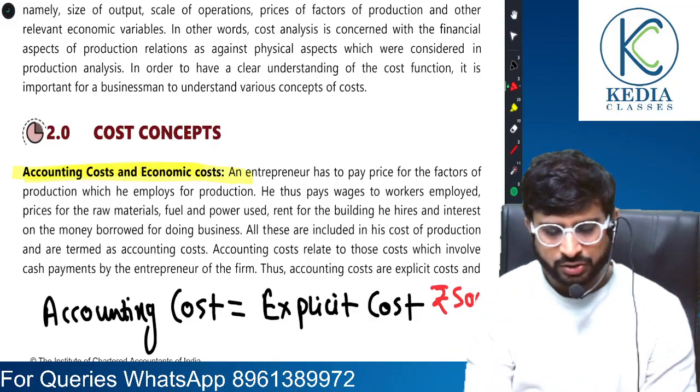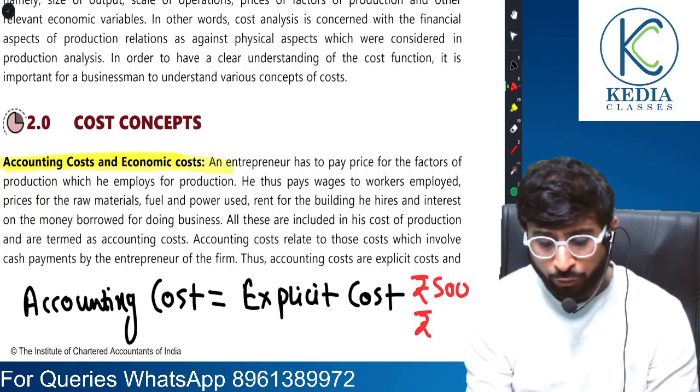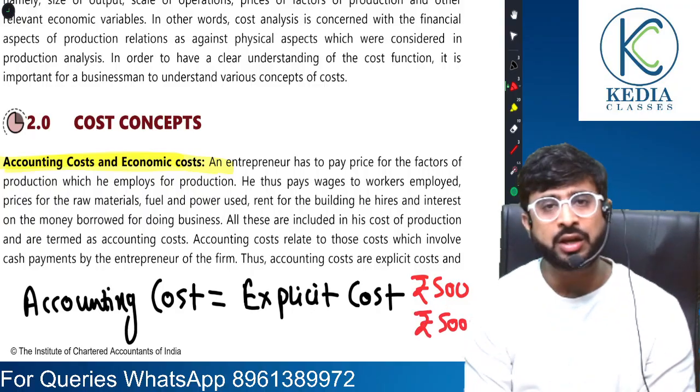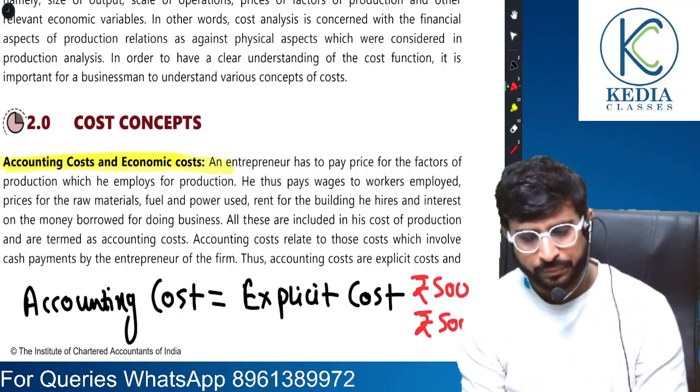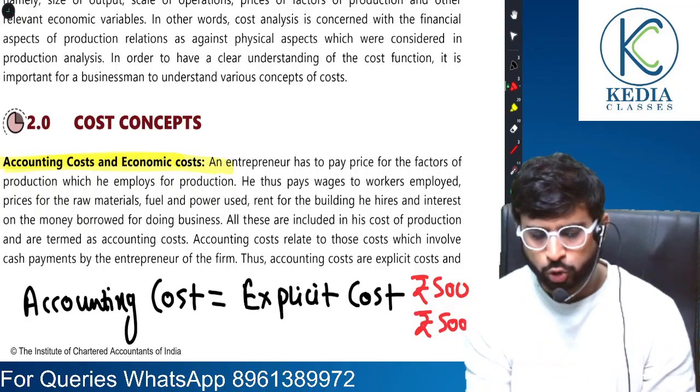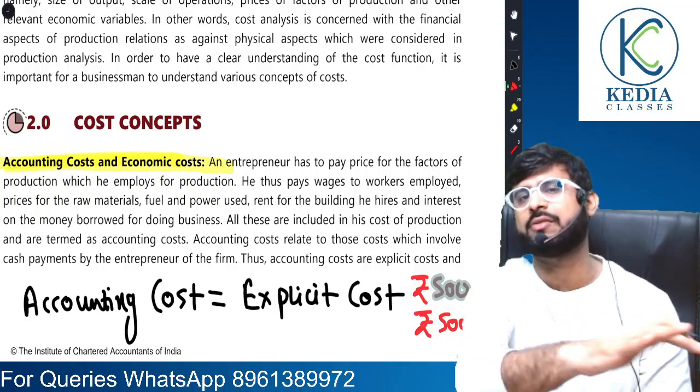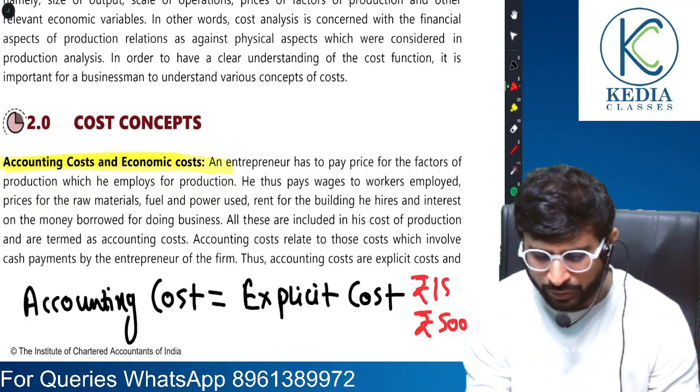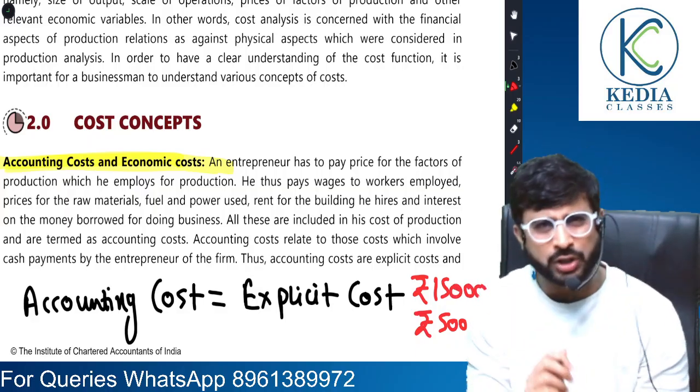Let's say suppose 5,000 I had to pay for electricity, 500 per day for cleaning. So 500 into 30, it would land up to 15,000 for cleaning.